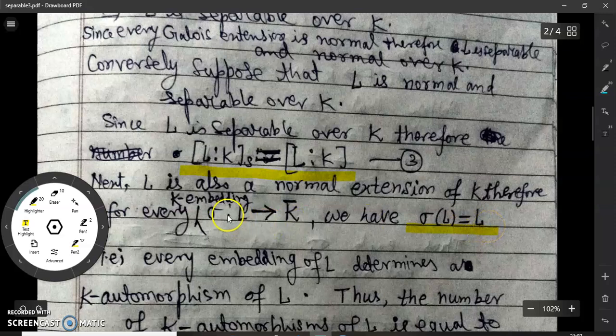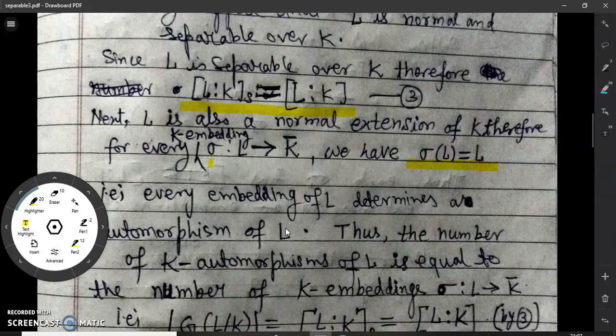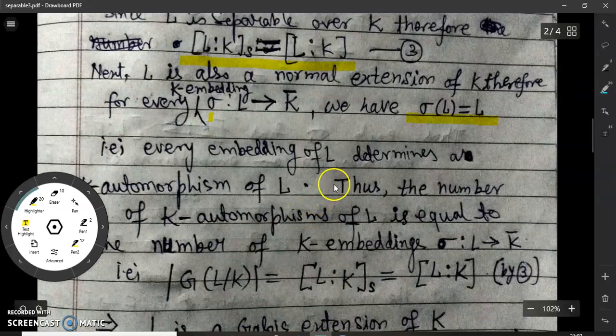It means the total number of embeddings of L into K bar is the degree of separability of L over K. This is the definition of the degree of separability of L over K. So we observe that the number of K automorphisms of L is equal to the number of K embeddings of L into K bar. And so this says that the number of elements in the Galois group will be the degree of separability of L over K.